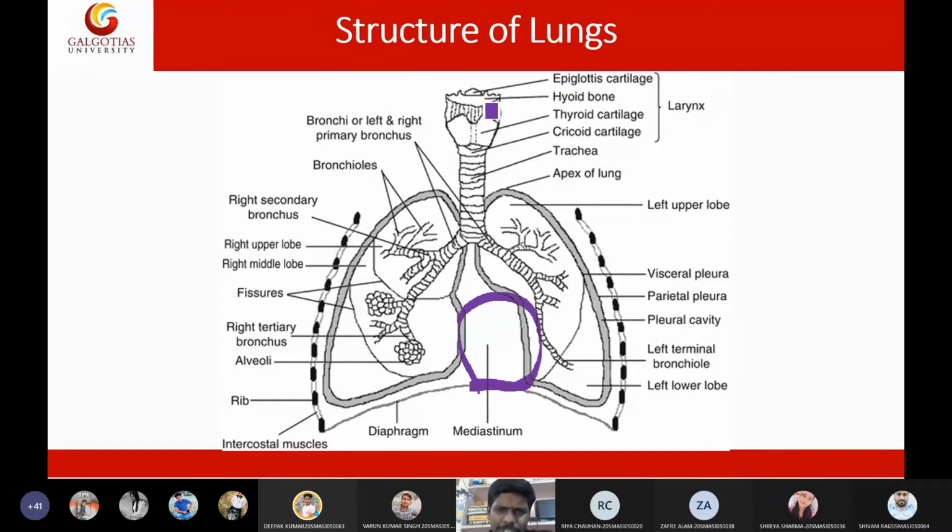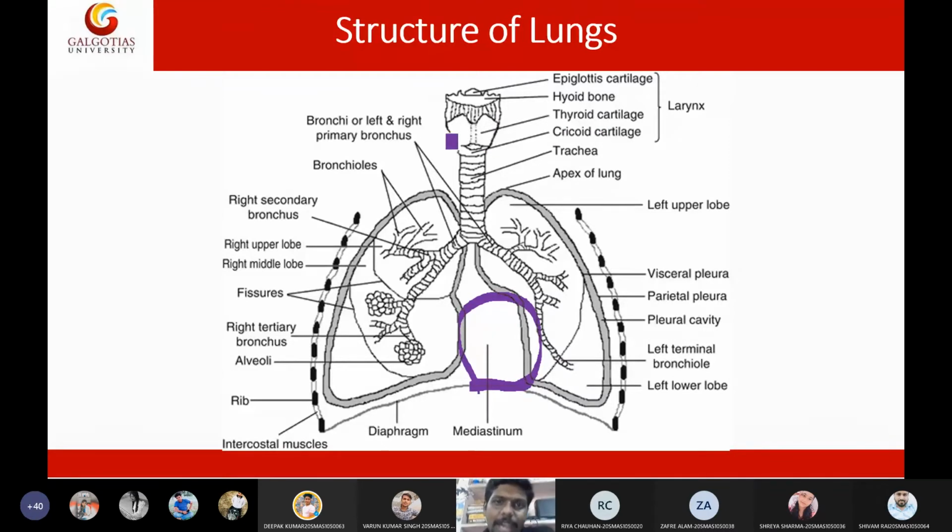I'm not going to show you the in-depth structure of the larynx, that will be way too deep for us, and since it is not in the syllabus, I'm not going to bother about it. I'm just giving you some basic idea. On the top of the larynx you will see the epiglottis cartilage. I hope you know the epiglottis that is present in the mouth, which I will show you later. Near this epiglottis you have the hyoid bone, and inside the hyoid bone you will see the vocal cords.